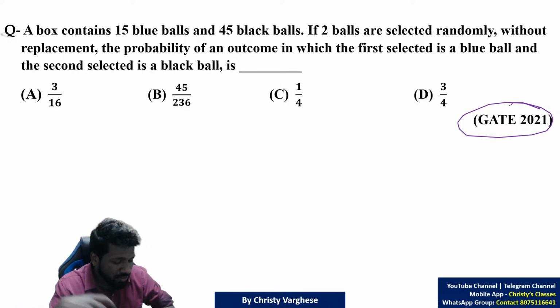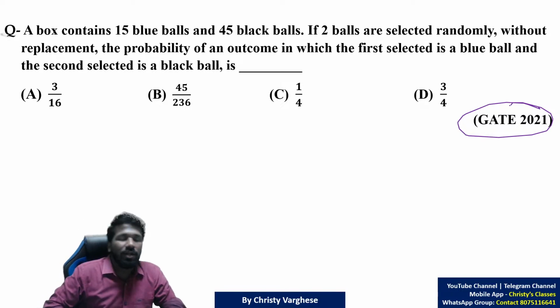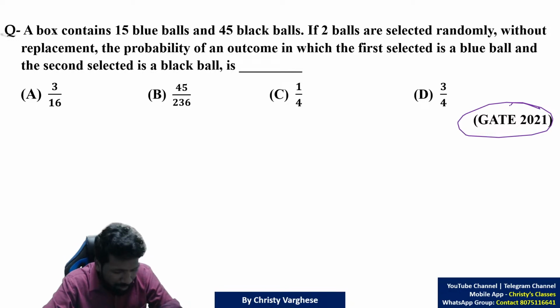So anyway, try this question. It's an example of that last unit of quantitative aptitude, probability and elementary statistics.